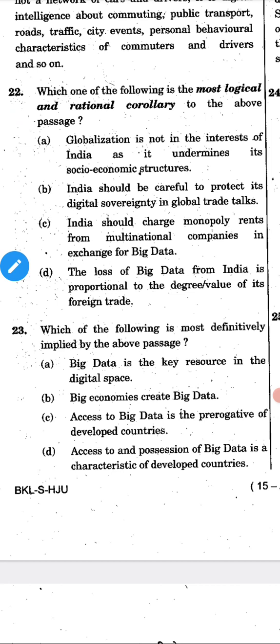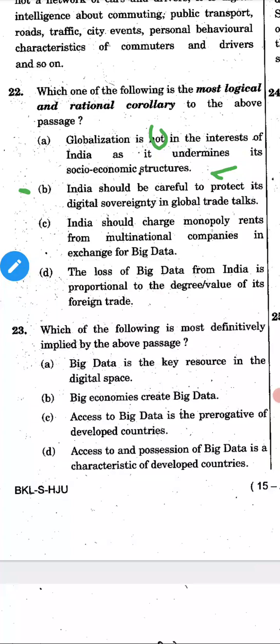Option A: globalization is not in the interest of India as it undermines its socio-economic structure. It's wrong. Option B: India should be careful to protect its digital sovereignty in global trade talks. It looks positive. We'll take it.